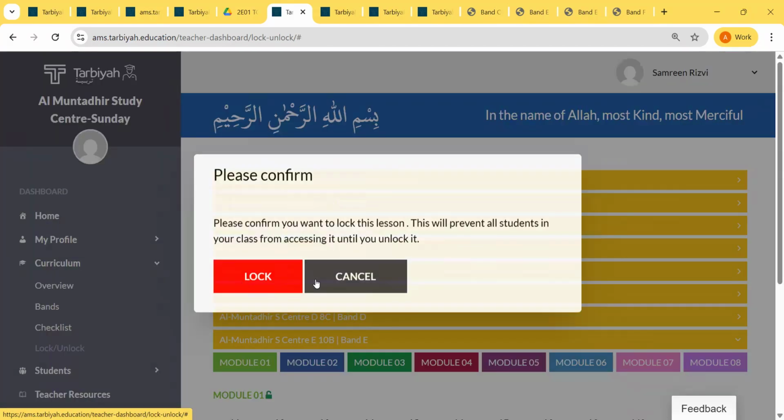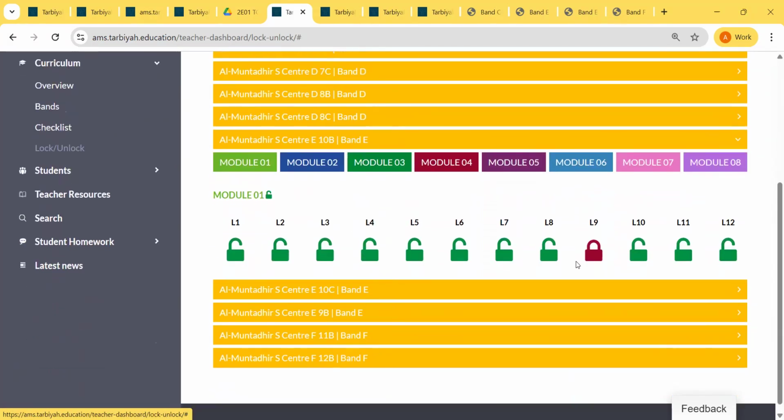Okay. So once this is locked, it will turn red right here, and you can unlock it by clicking on the link.